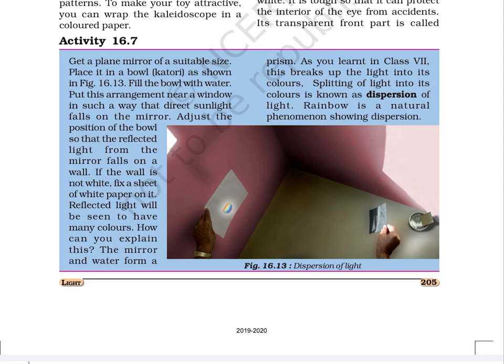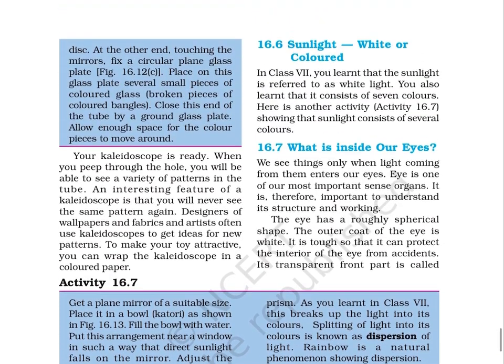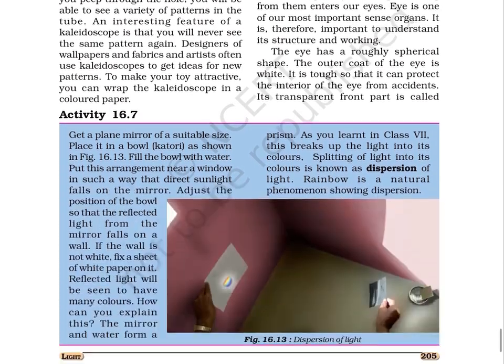The mirror and water form a prism. As you learnt in class 7, this breaks up the light into its colors. Splitting of light into its colors is known as dispersion of light. Rainbow is a natural phenomenon showing dispersion. Figure 16.13. Dispersion of light.